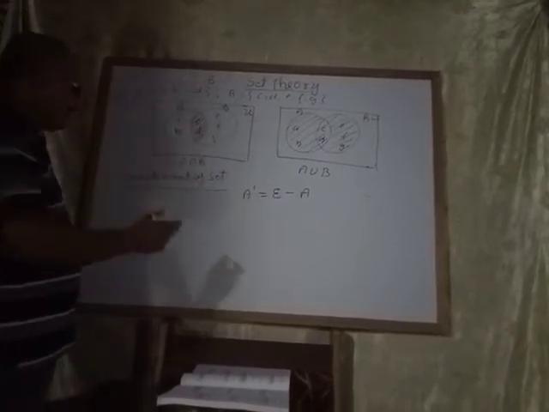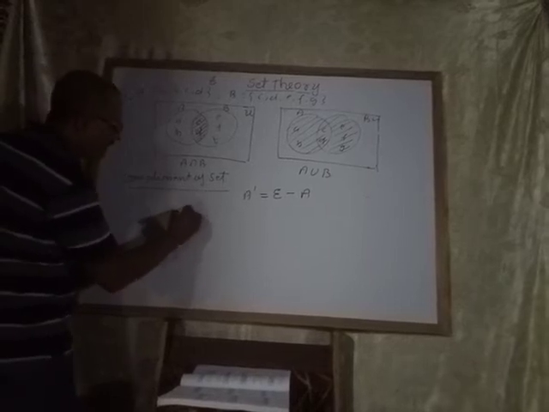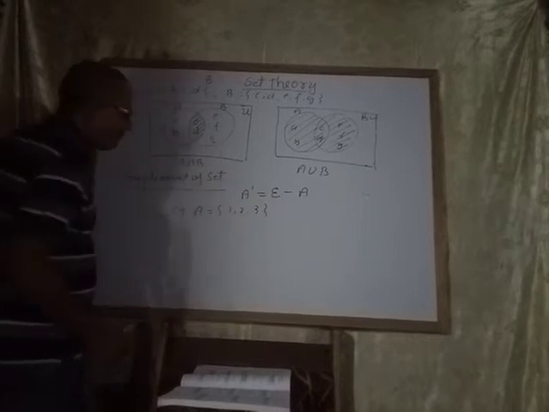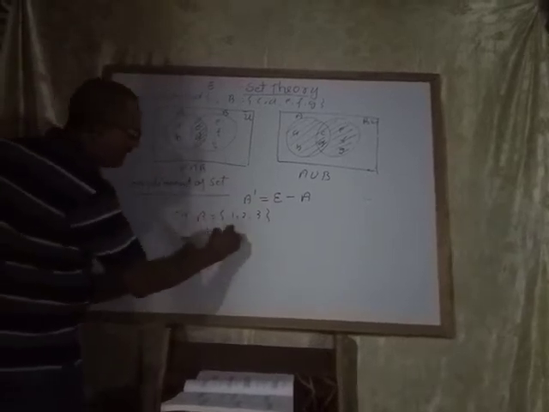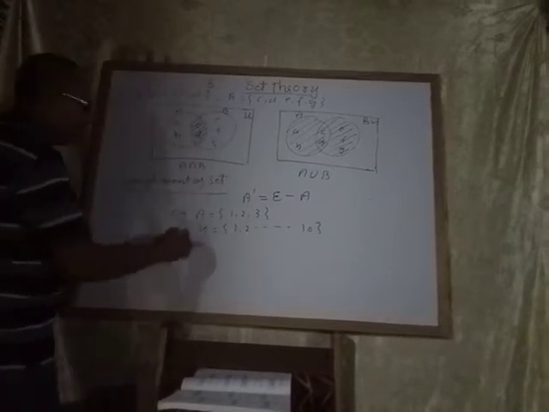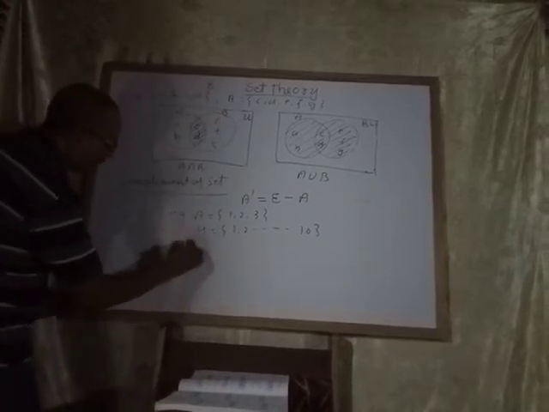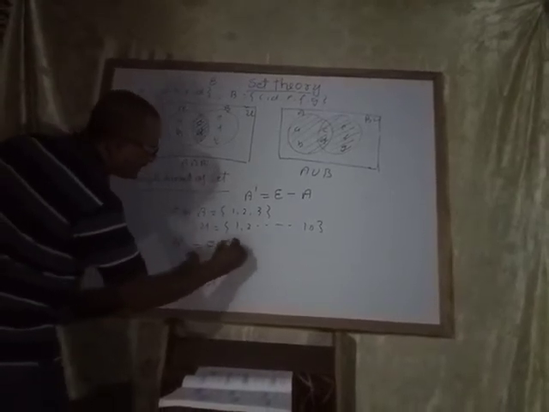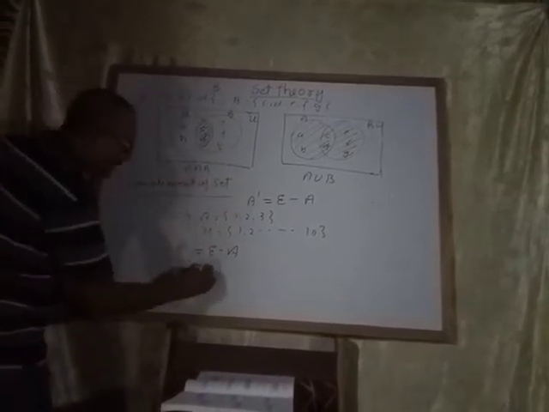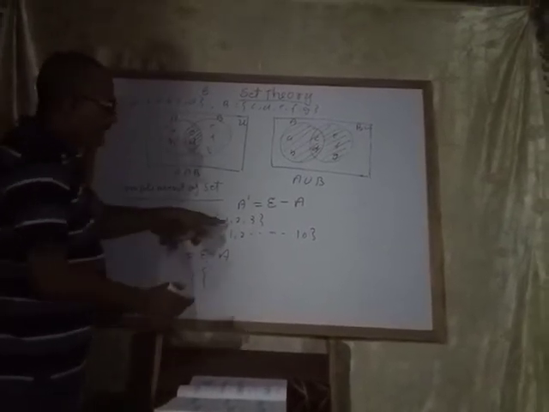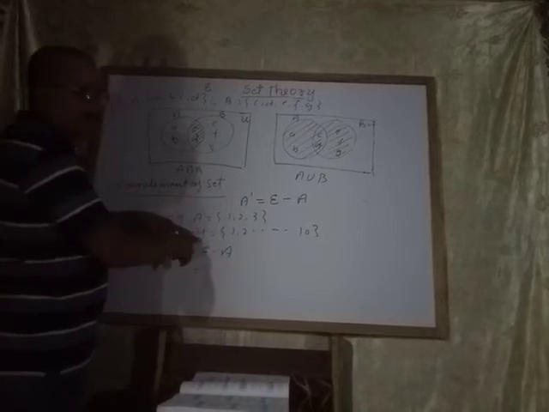Suppose, as an example, set A has elements 1, 2, 3 and the universal set has elements 1, 2, 3 and so on up to 10. Then A complement means universal set minus A. Remove all elements of set A from the universal set.